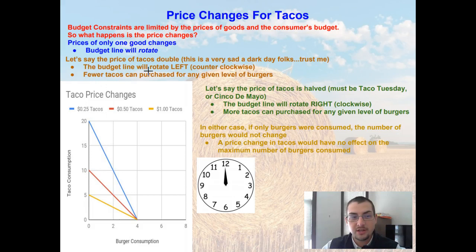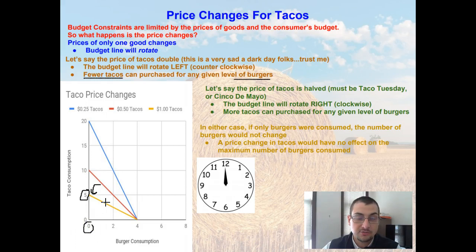So this budget line would rotate to the left, and we can see that here by this yellow line, that now it's rotating to the left, which means fewer tacos can be purchased for any given level of burgers. So what that means is we can now only afford 5 tacos if we purchase no hamburgers.